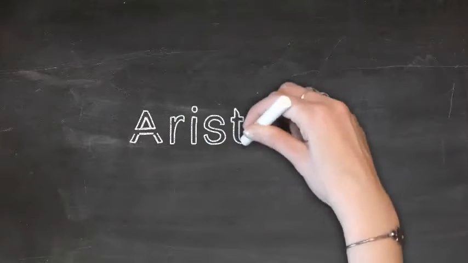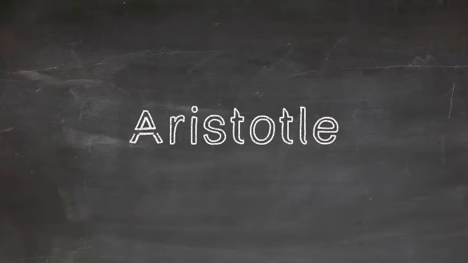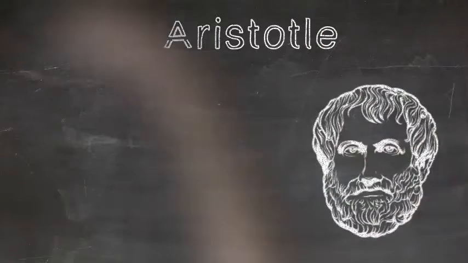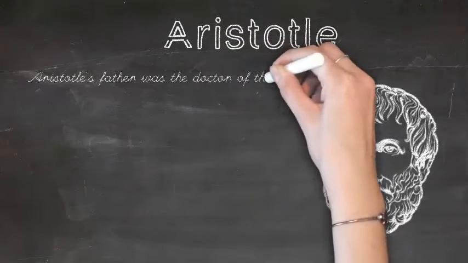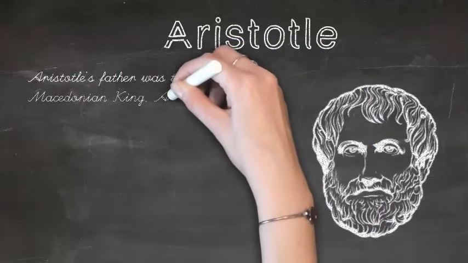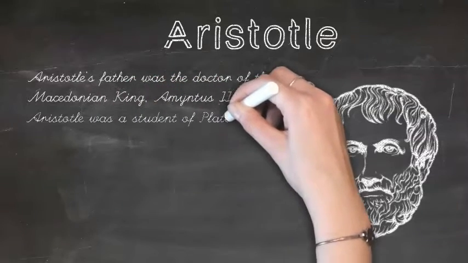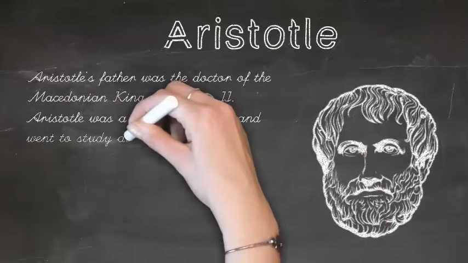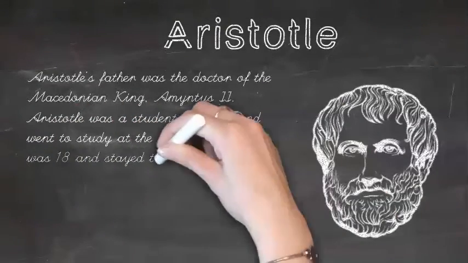In this class, we will learn about the philosopher Aristotle. Aristotle's father was the doctor of the Macedonian king Amyntas II. Aristotle was a student of Plato, and he went to study at the academy when he was 18 and stayed there until he was 37.